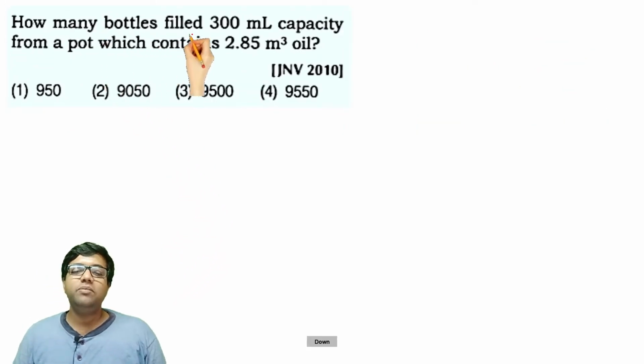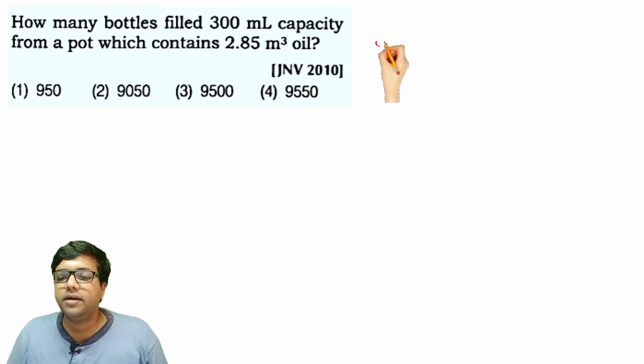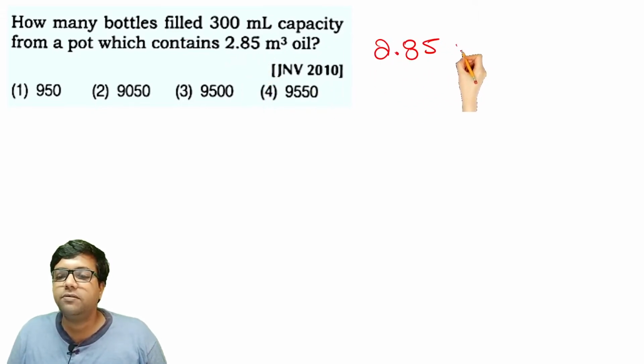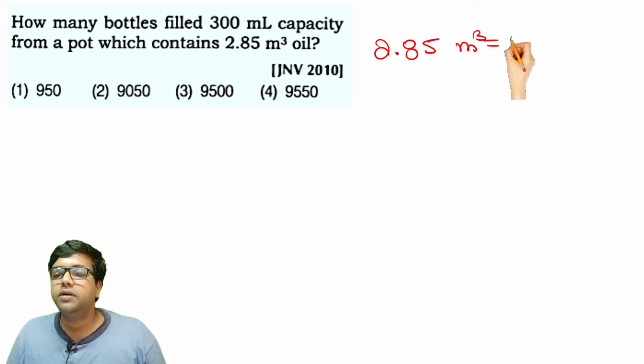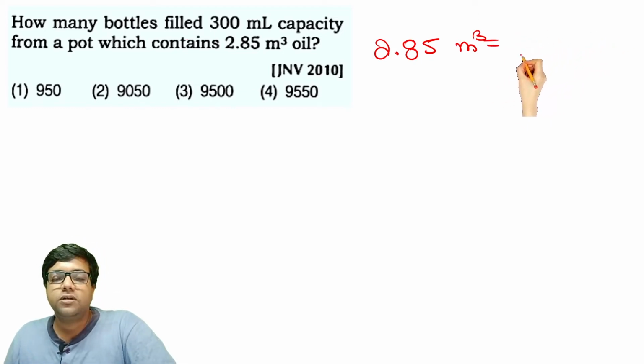Alright. How many bottles of 300 milliliter capacity can be filled from a pot which contains 2.85 meter cube of oil? So 2.85 meter cube should be converted into ml. Therefore, what do I need to do?